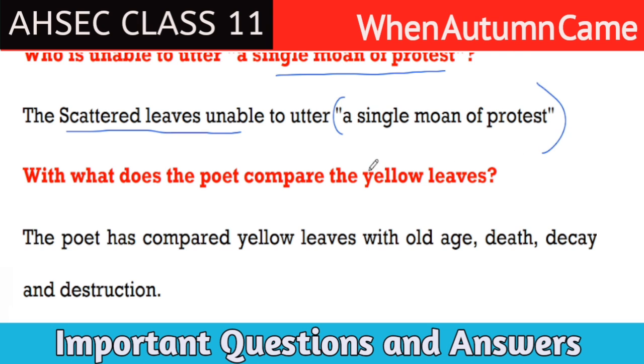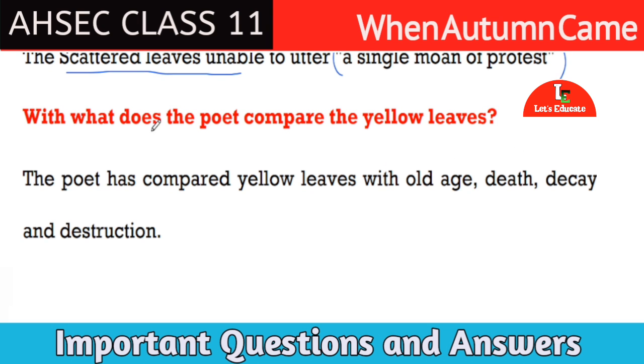Next question. With what does the poet compare the yellow leaves? Here the poet uses the words yellow leaves. So with whom is he comparing this? The poet has compared yellow leaves with old age, death, decay, and destruction.